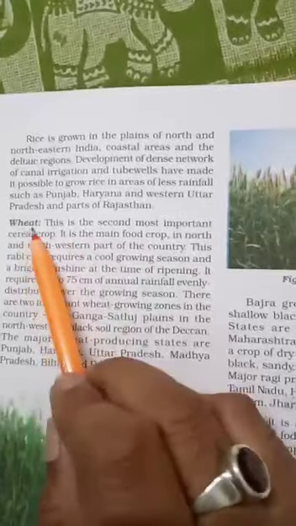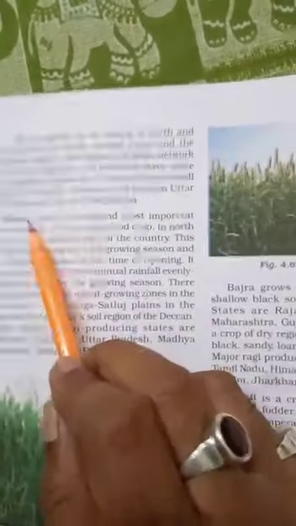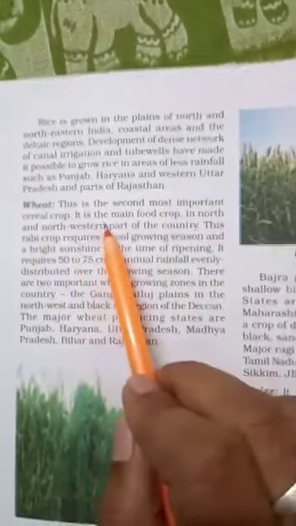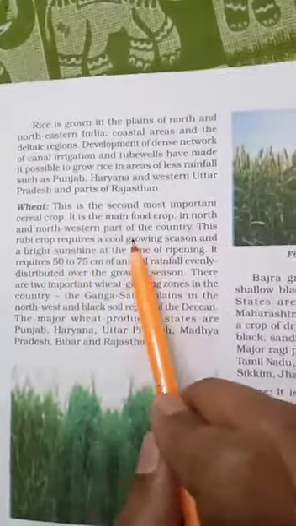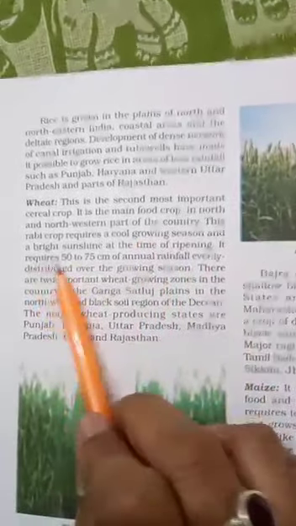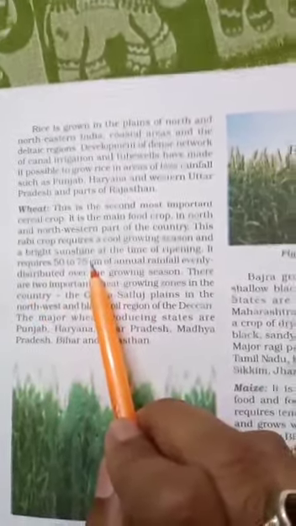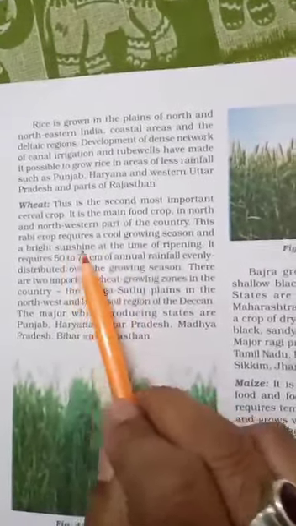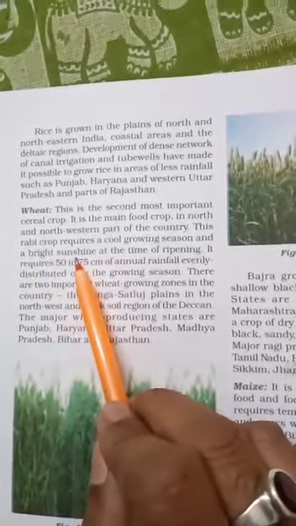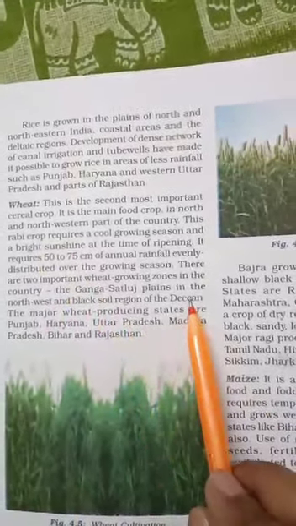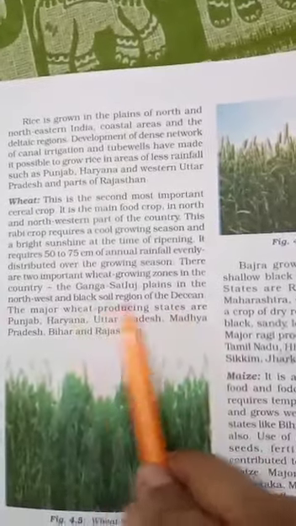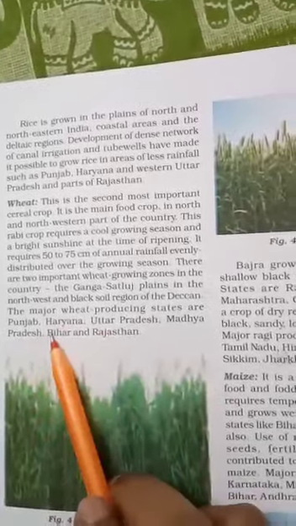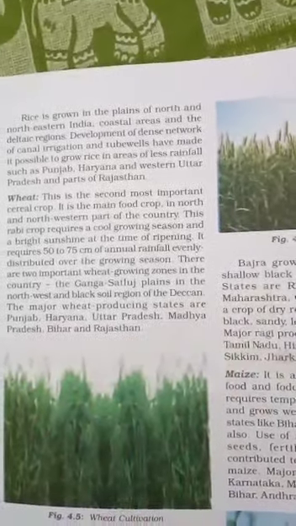In the same way, we have to read wheat. Here, wheat is the second most important cereal crop, and it is also a staple crop. For this crop we need what type of temperature? 50 to 75 centimeter rainfall, and bright sunshine is required, and it is mainly produced in Deccan places, black soil, and Punjab, Haryana, Uttar Pradesh, Madhya Pradesh, Bihar and Rajasthan. Okay.